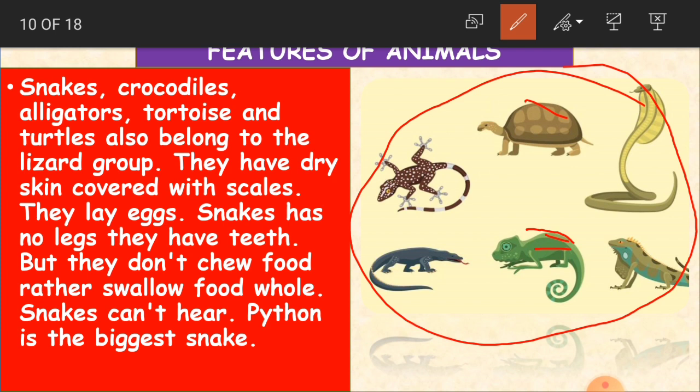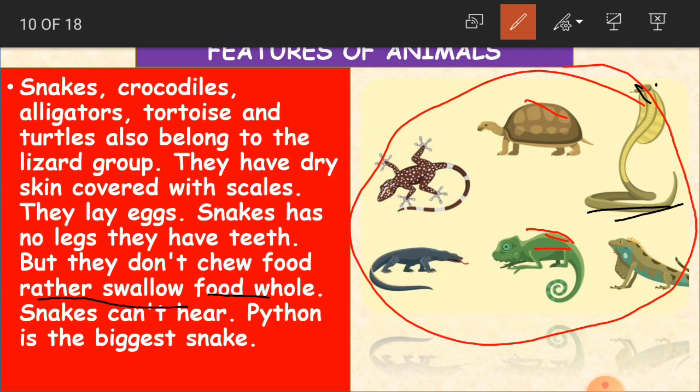They lay eggs. And snakes have no legs, they have teeth. When it comes to snakes, children, a snake does not have legs but has got teeth. Okay, they don't chew food. Even though the snake has got teeth, it is not going to chew the food. It takes the food as whole, in the sense it swallows food whole, like how it is taking the food.